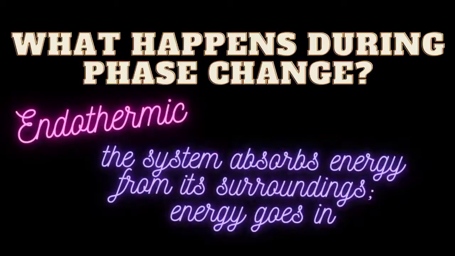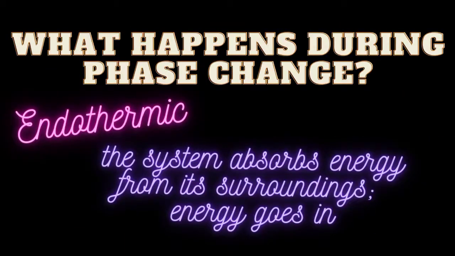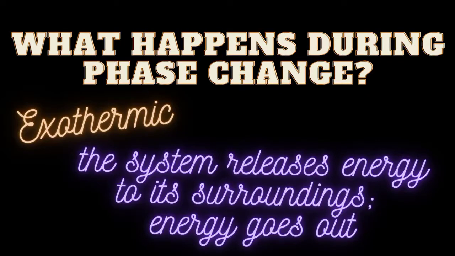What happens during a phase change? We have what we call endothermic and exothermic. When we say endothermic, the system absorbs energy from its surrounding, or the energy goes in. While exothermic, the system releases energy to its surrounding, or the energy goes out.